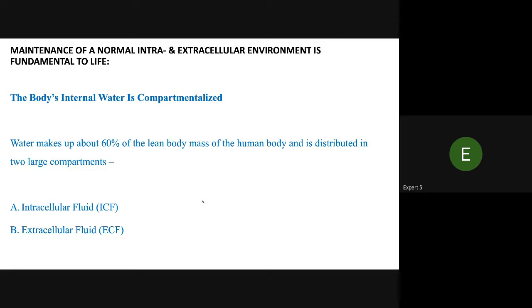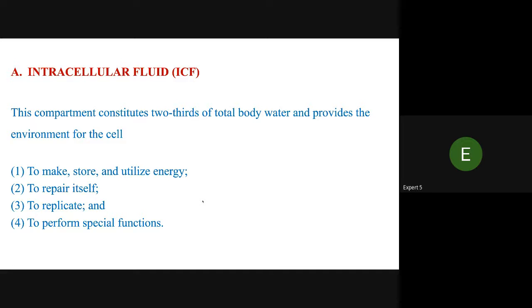Water makes up about 60% of the lean body mass of the human body and is distributed in two large components: intracellular fluid (ICF) and extracellular fluid. The intracellular fluid compartment constitutes two-thirds of total body water and provides the environment for the cell to make, store, and utilize energy, to repair itself, to replicate, and to perform special functions.